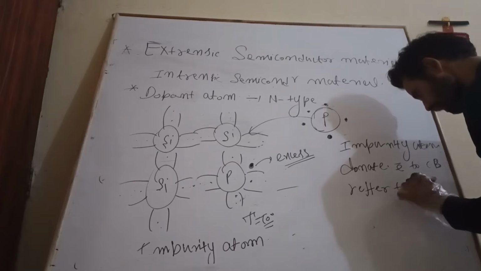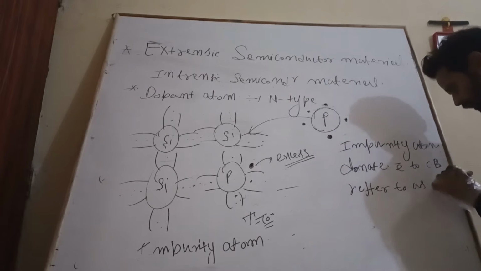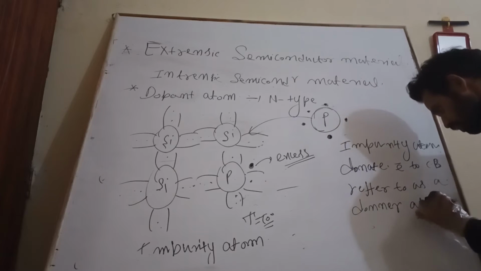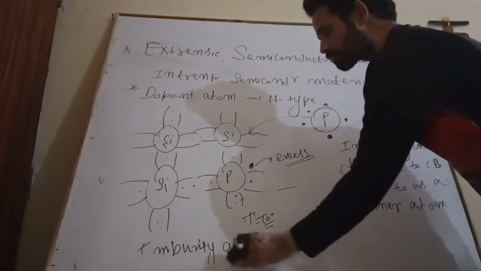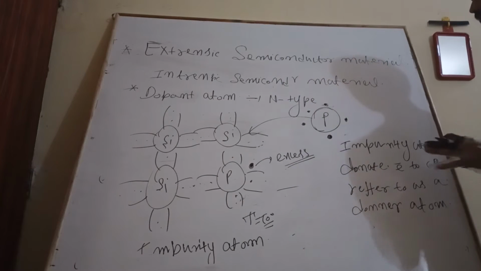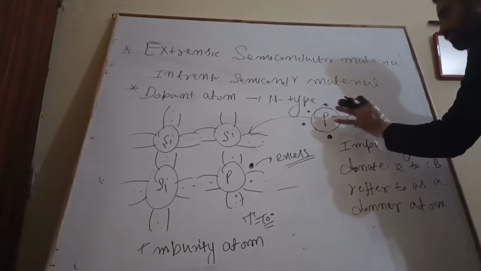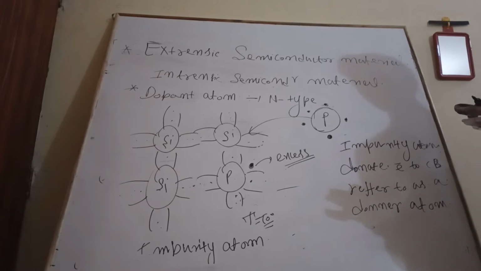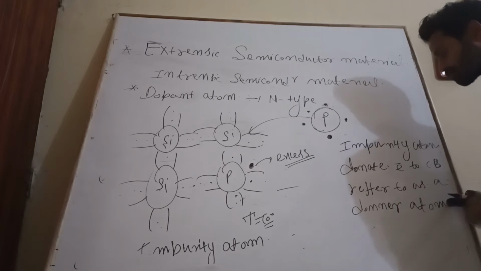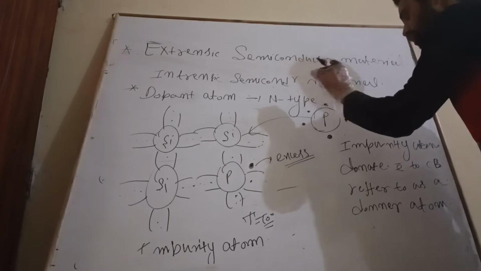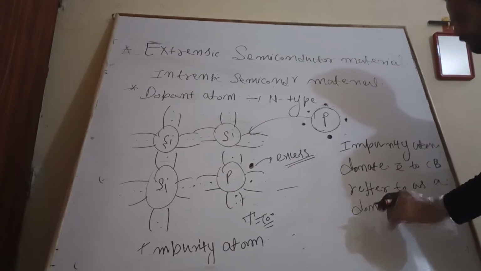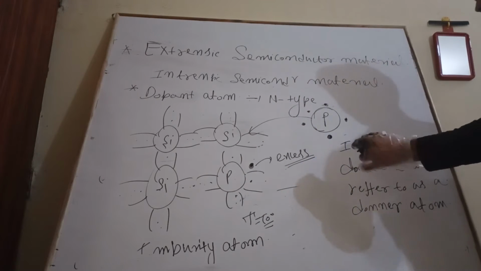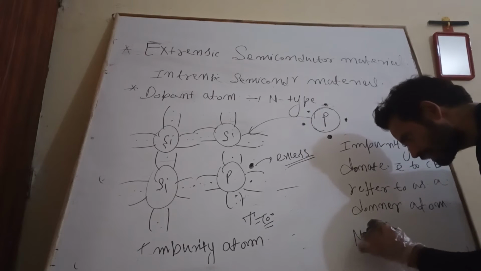donor atom. So these are donor atoms. Hence this impurity atom is called a donor atom. So group fifth atoms are known as donor atoms, because they are donating the electron to the conduction band. And this donor atom generates the electron in the conduction band without creating a hole in the valence band. So this is the beauty of this type of material, and this material is known as n-type material.